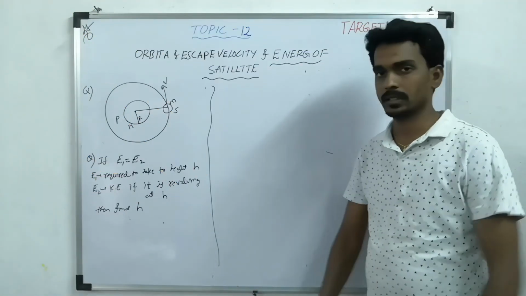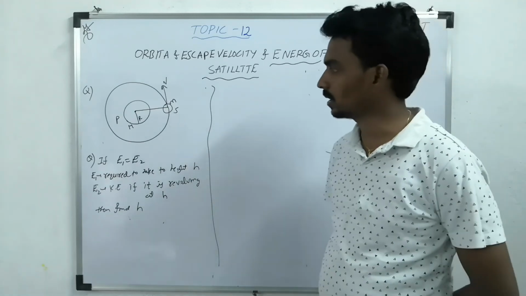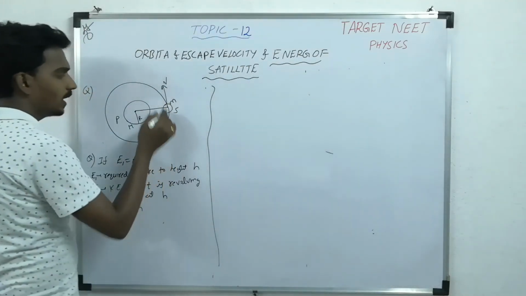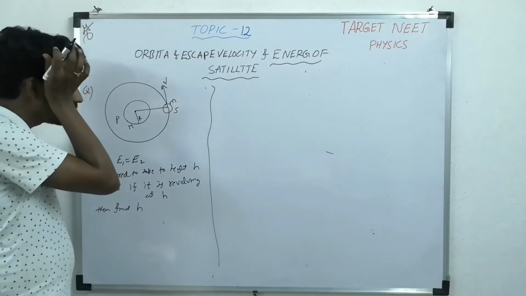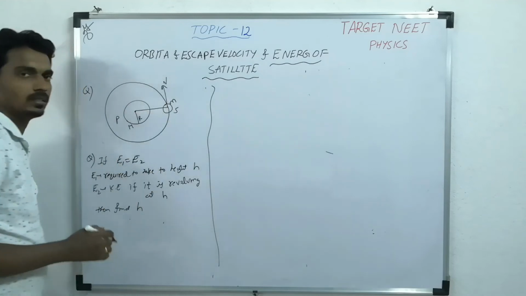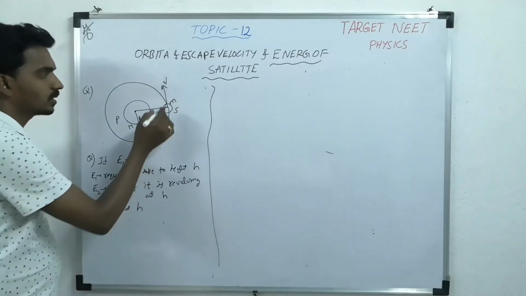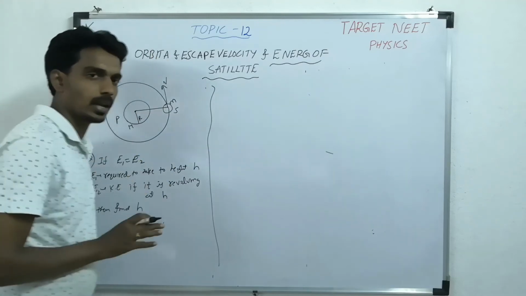Let us consider 2-3 questions as I said. The first question is: a satellite of mass m is revolving around a planet of mass capital M. Now what you have done is you have thrown an object from the satellite with some speed such that it escapes from the gravitational field of the planet.